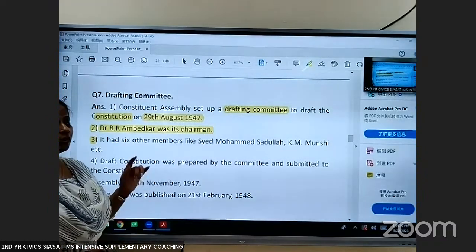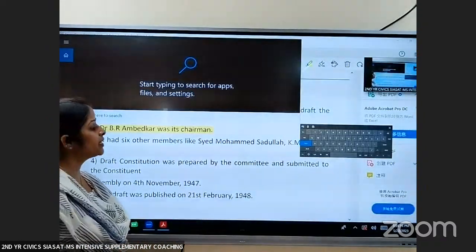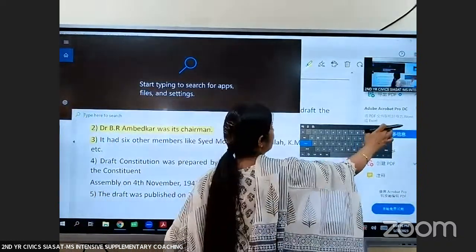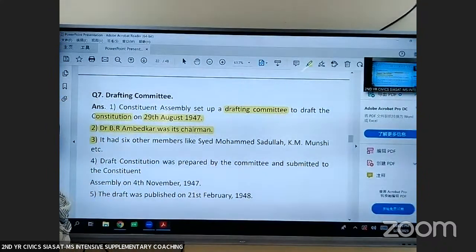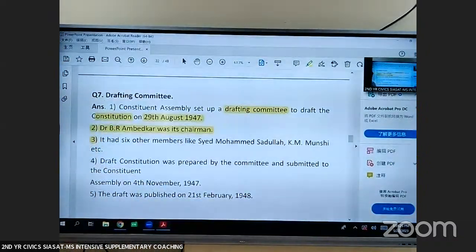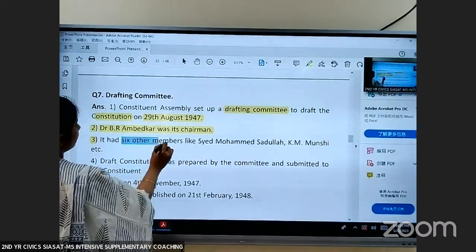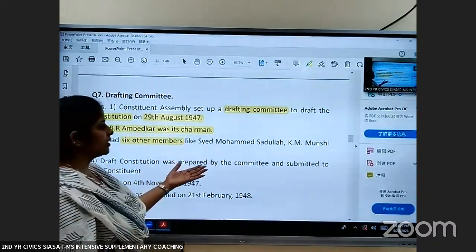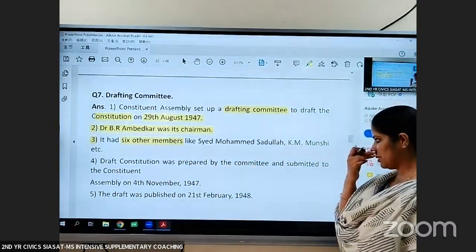Don't get confused. Dr. Rajendra Prasad was the president of Constituent Assembly, and Dr. B.R. Ambedkar was the chairman of drafting committee. This drafting committee had 6 other members like Syed Muhammad Saadullah, K.M. Munshi, and some others.